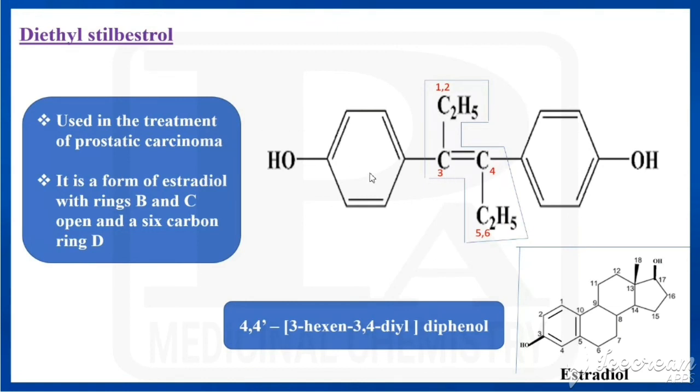What is the structure of diethyl stilbestrol? It is having 3-hexene, and in that 3rd position is connected to the 4th position of one phenol, and the 4th position is connected to the 4' position of another phenol. So that is called diethyl stilbestrol. We'll see the other drugs in the next class.